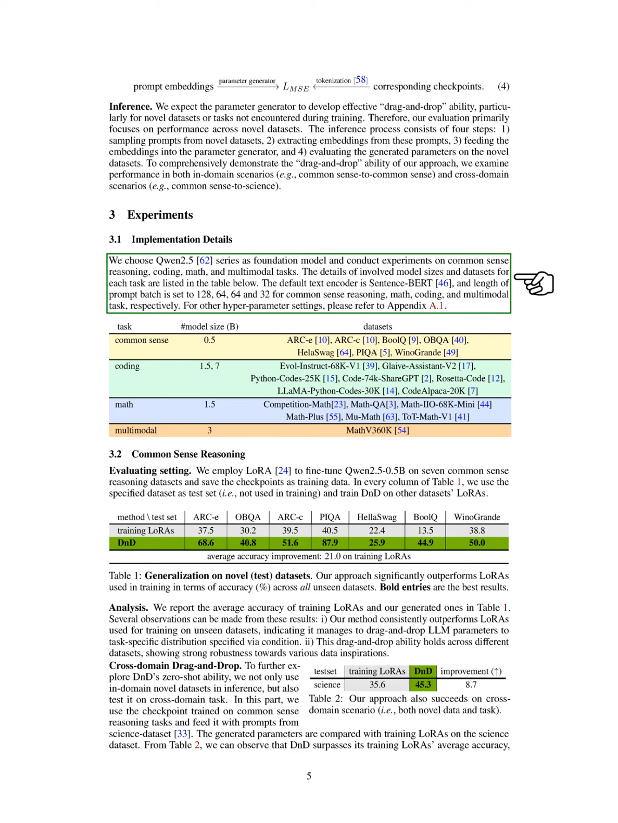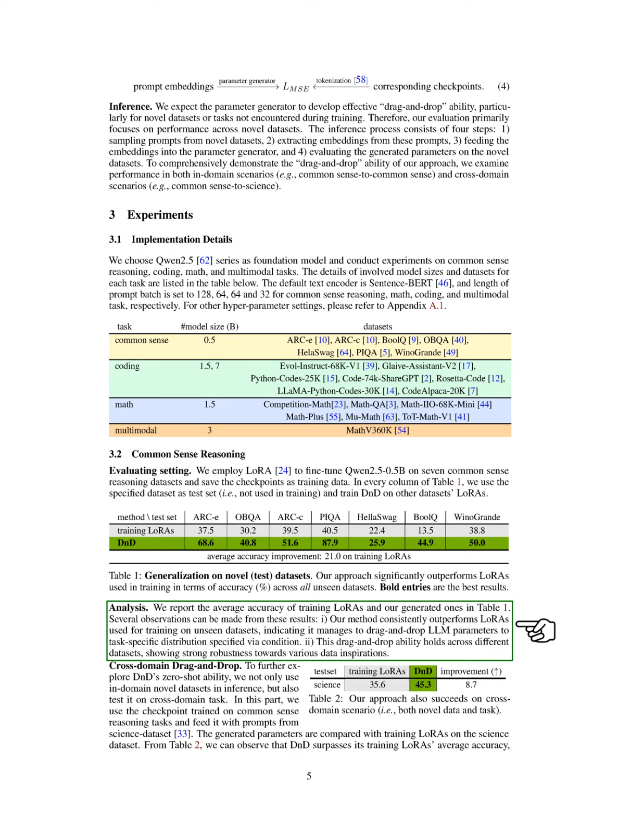For implementation, we select the Qwen 2.5 series as our foundation model and conduct experiments across various tasks, including commonsense reasoning, coding, math, and multimodal tasks. We provide details on model sizes and datasets in the accompanying table. We use SentenceBERT as our default text encoder, with specific prompt batch sizes for each task.